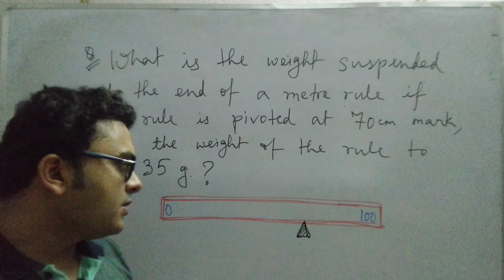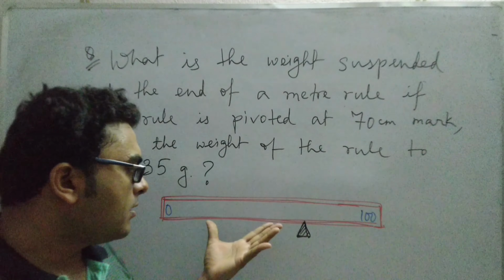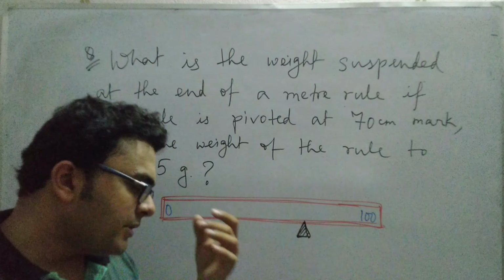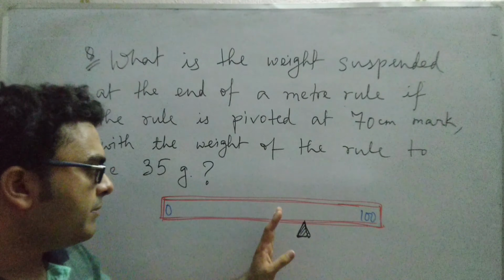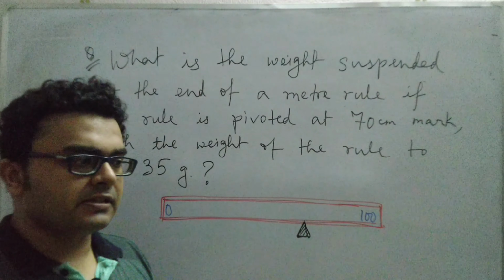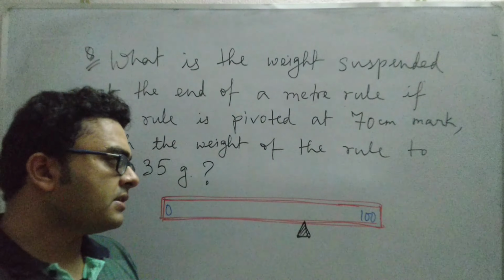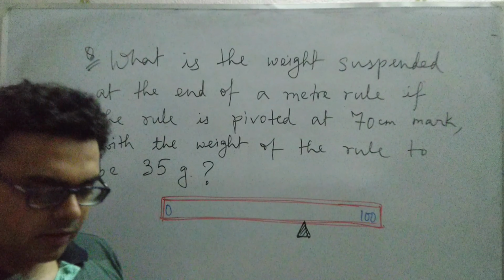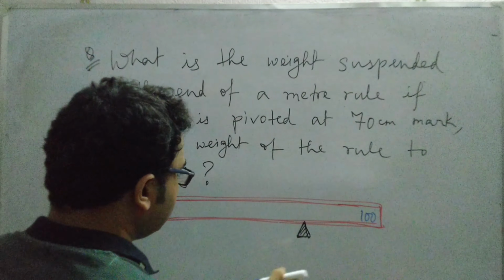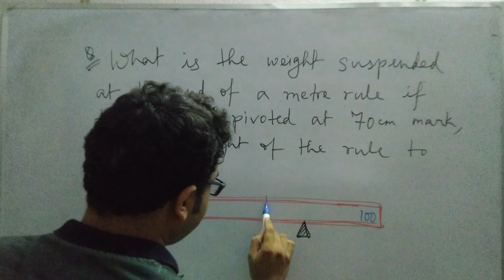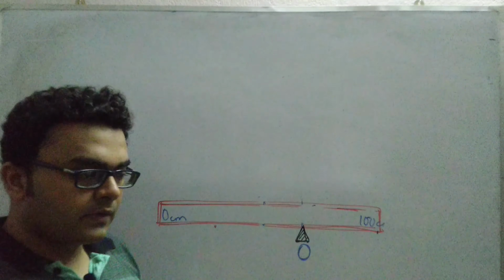Now for such linear substances like the meter rule here, the center of gravity is actually the midpoint of the scale. So if we consider the center of gravity for this meter rule, it's the 50 centimeter mark. So obviously you can say that the center of gravity for this meter rule is at the 50 centimeter mark.